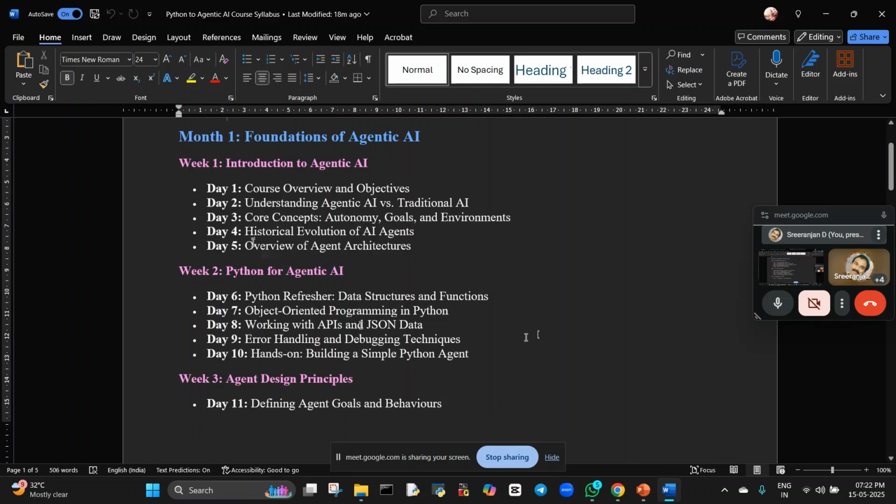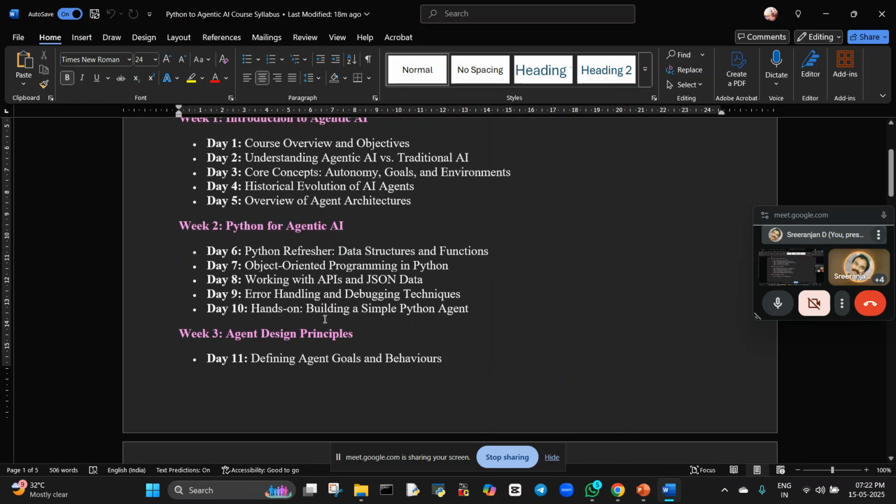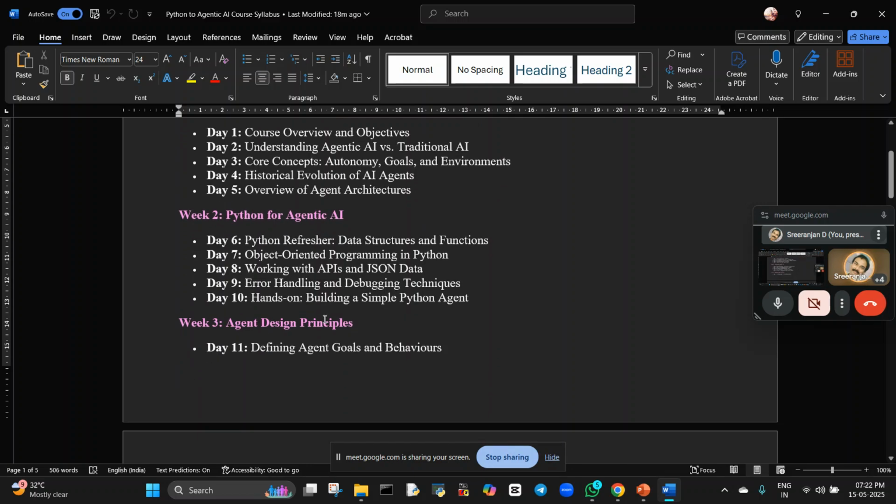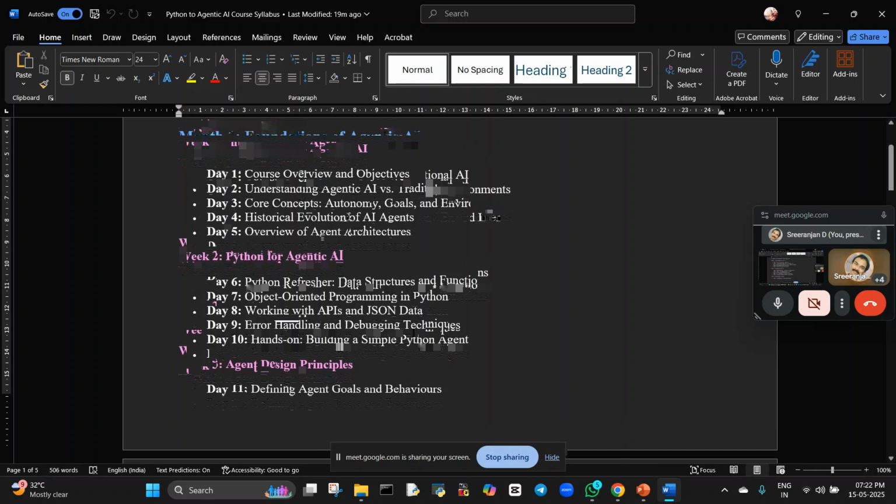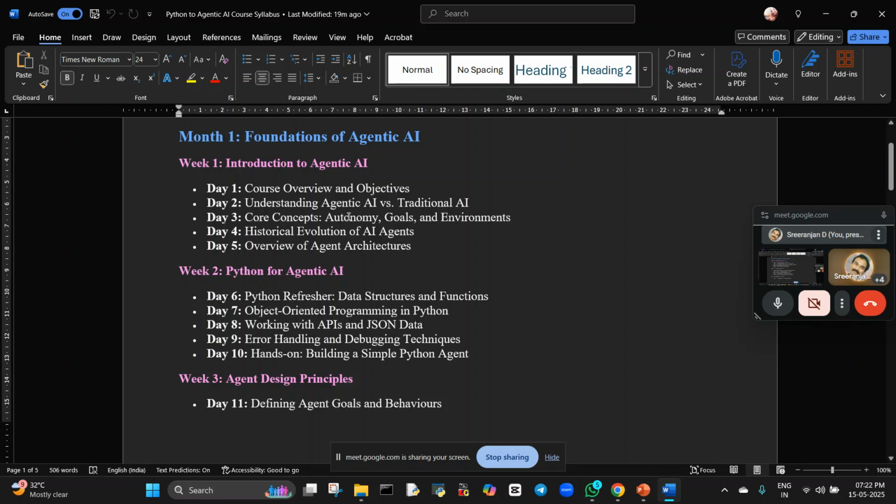Python for agentic AI. What Python is needed for agentic AI? We don't go in depth in Python, because whatever is necessary is sufficient. From an interview point of view also, they will ask you whatever Python is needed, and that much of the subject is enough.